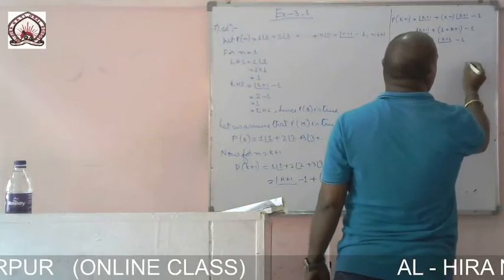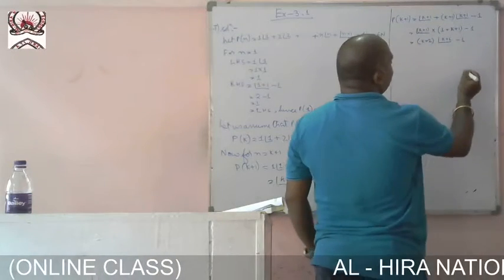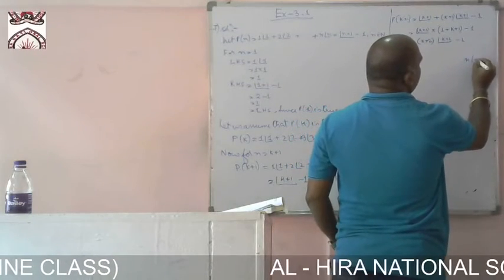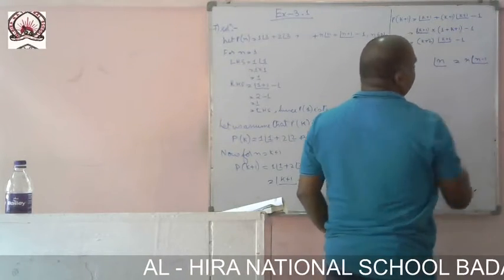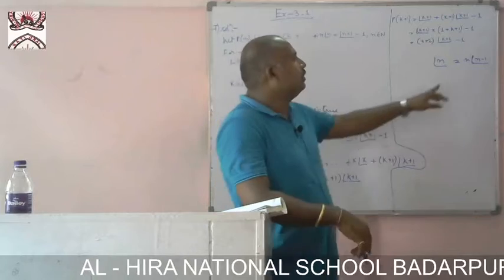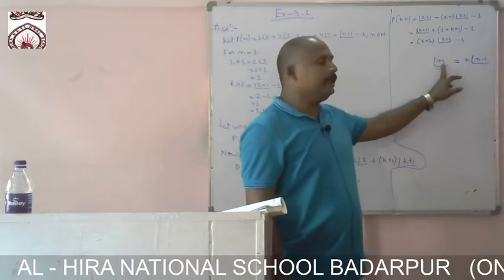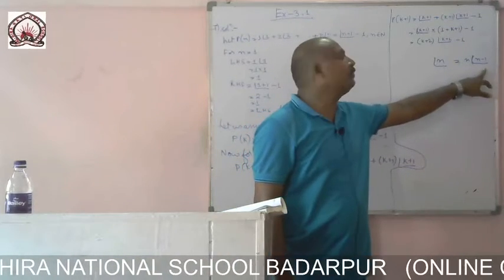We know that n into n minus 1 factorial is nothing but n factorial. Now we know factorial n is nothing but n into n minus 1 factorial.